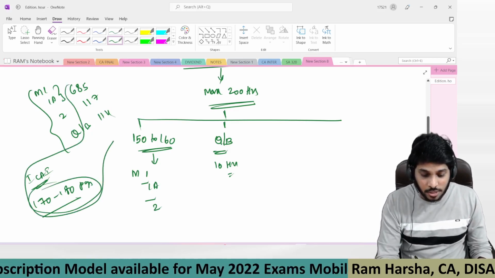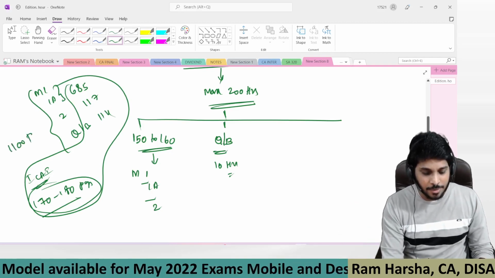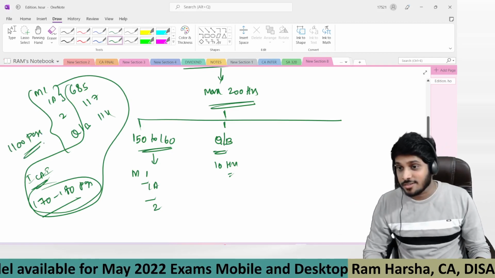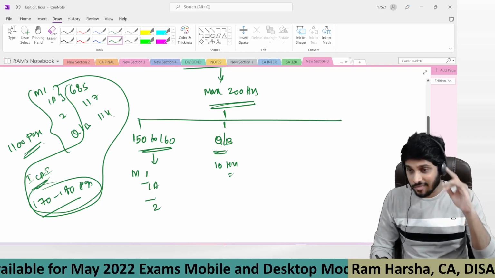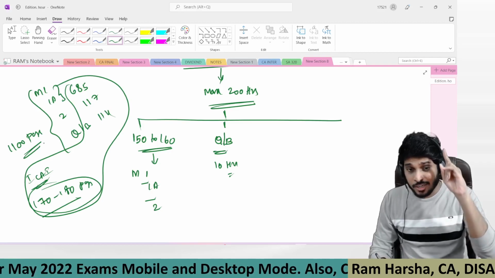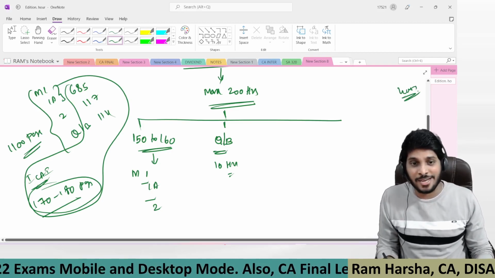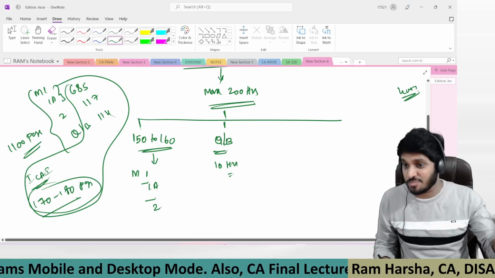If you total it up, the entire content size is at least 1100 pages. Yes, you heard it right, 1100 pages. If anybody tries to tempt you, saying, hey, my audit material is 400 pages, you will guaranteed qualify, don't believe him. It is impossible. I'm telling you, it is impossible.